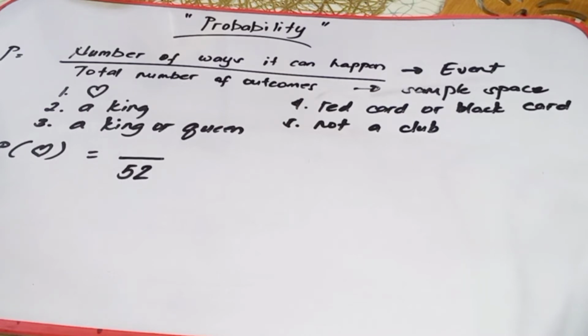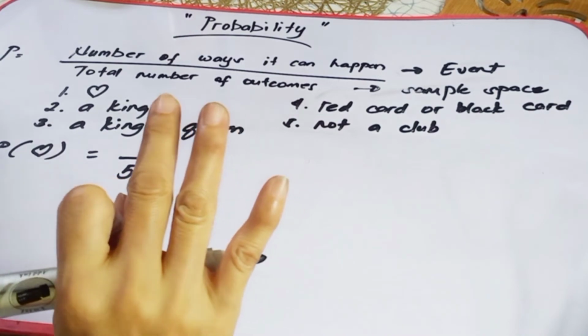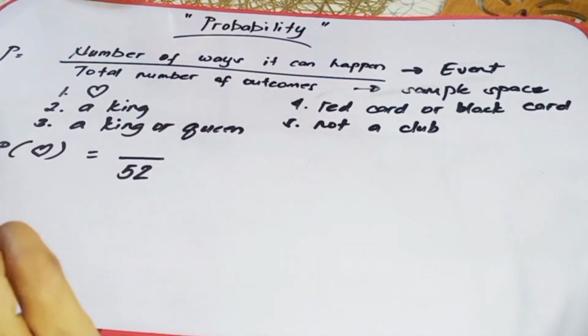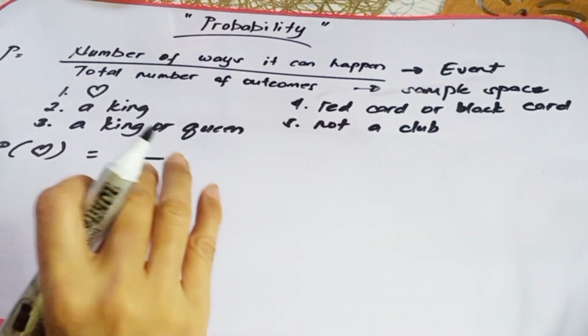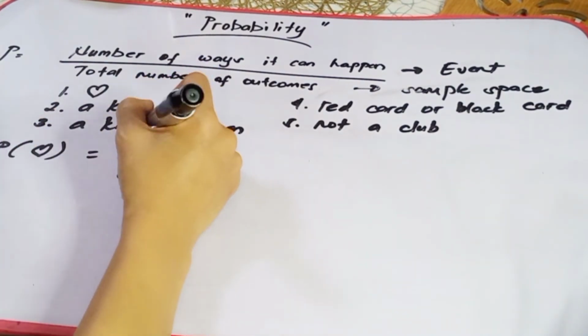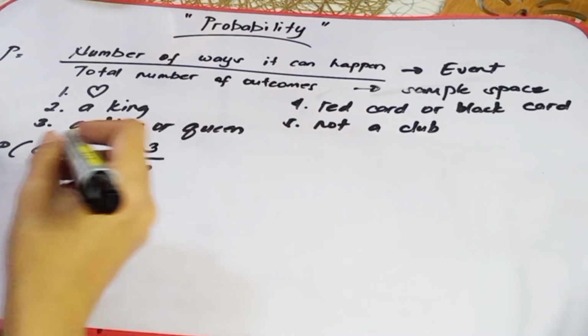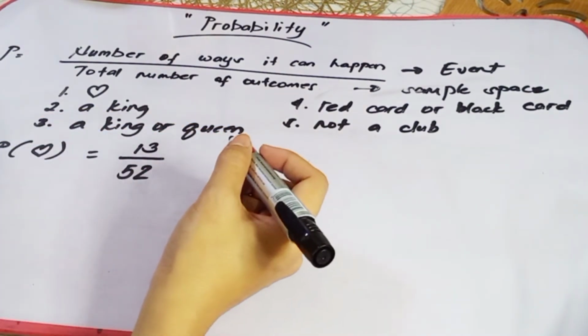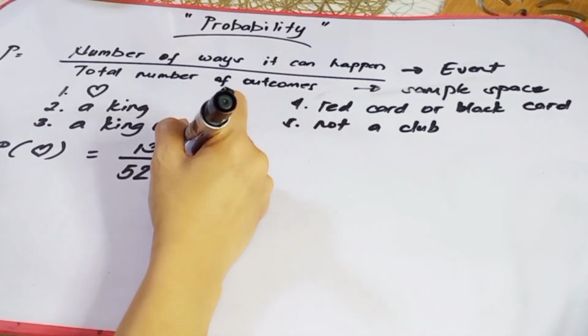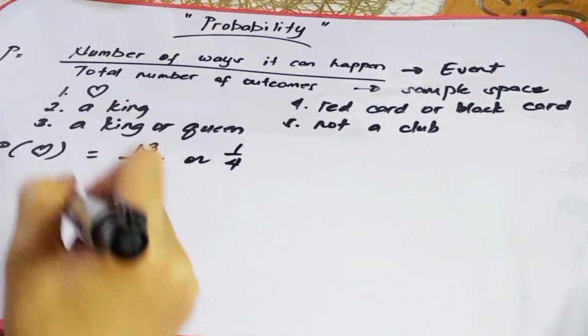So, alam natin, merong club, the spade, the heart, and the diamond. And that is from 1 to 10 plus the jack, queen, and king. So, therefore, kapag heart, that is a total of 13 cards. So, the probability of getting a heart, that is 13 over 52, or that is 1/4.